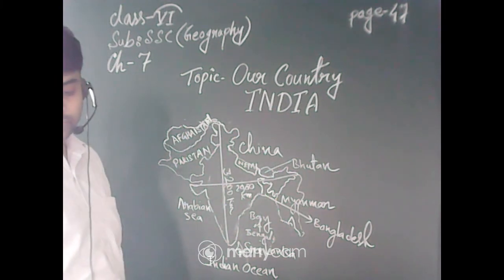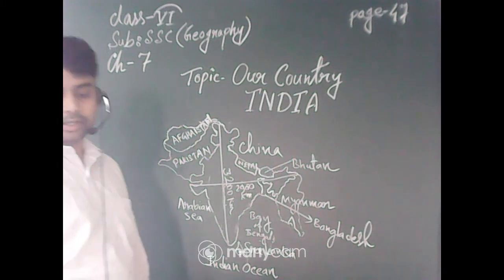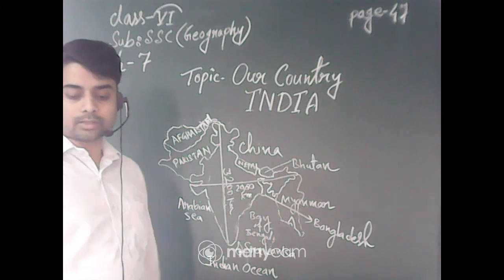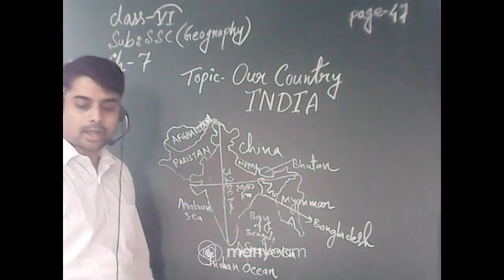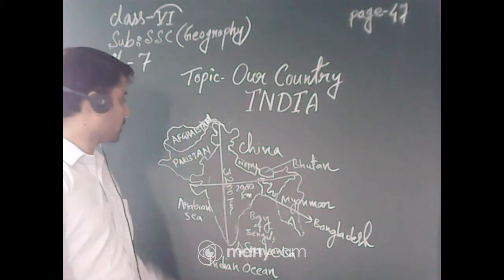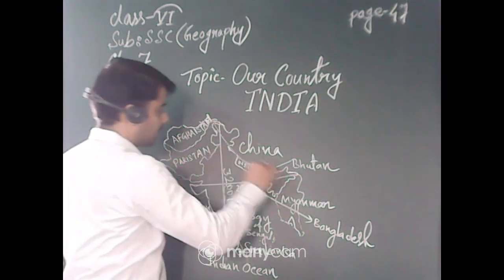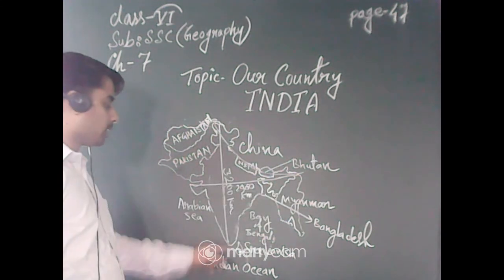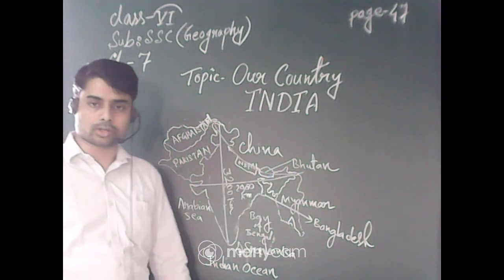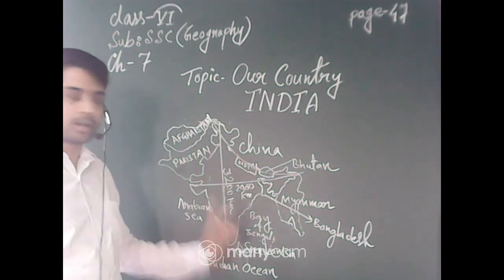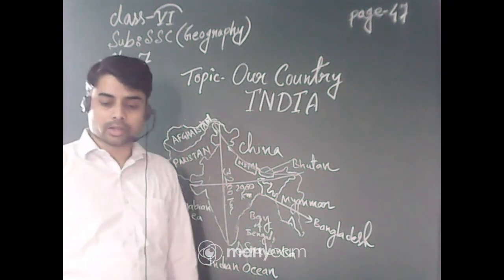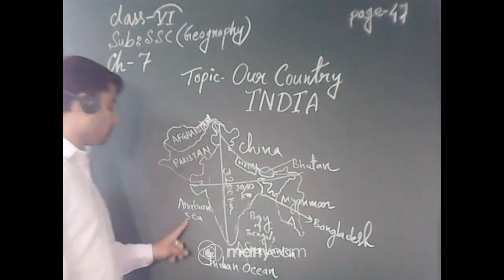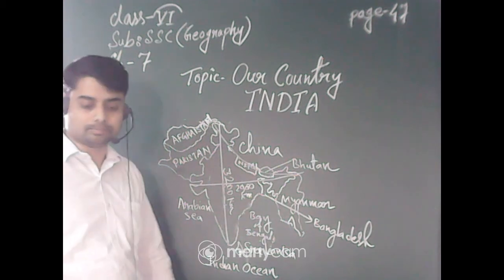India as a country has a great geographical expanse. In the north it is bounded by the lofty Himalayas, which extend from Kashmir to Arunachal, and in the south it is the Indian Ocean. That is the only ocean in the world named after a country, our beloved India. On the eastern side is the Bay of Bengal, and on the western side the Arabian Sea.